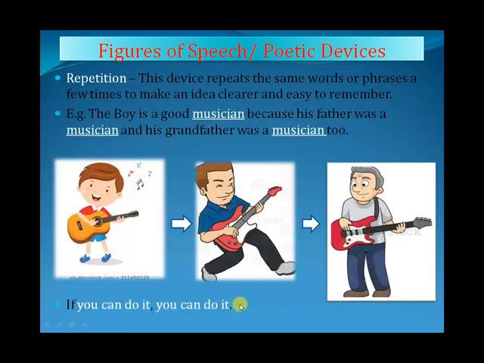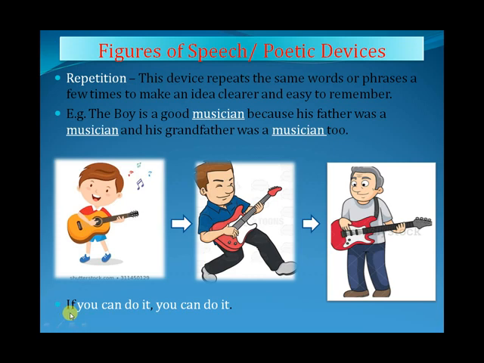The next one now. Next is the repetition. Now this device repeats the same words or phrases a few times to make an idea clearer and easy to remember. Now this is very important. We'll see here first. Example, the boy is a good musician because his father was a musician and his grandfather was also a musician. Here I have outlined the words musician, musician and musician, to prove this point that this device repeats the same words.